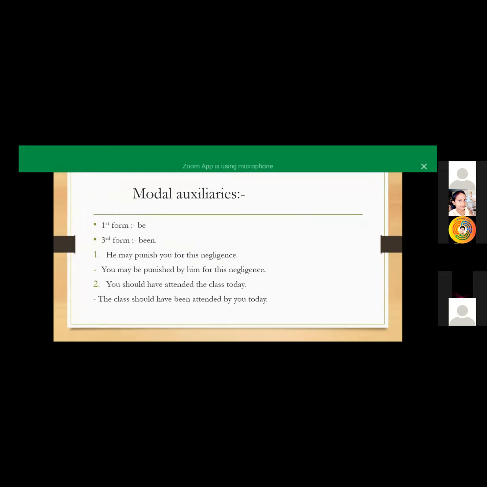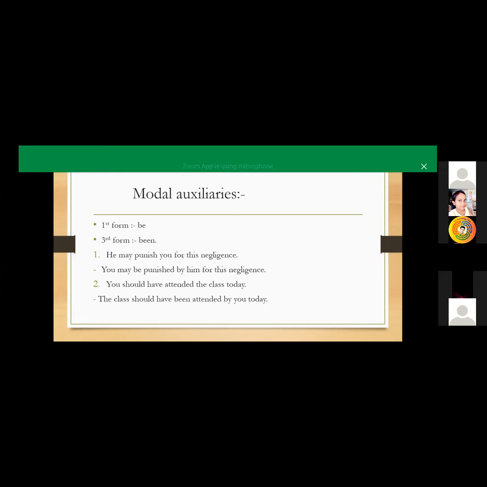So for the modal auxiliaries, there are so many of them: should, could, would, can, may, might, used to. For each one we don't have different rules, because remembering all these modal auxiliaries is a different task.